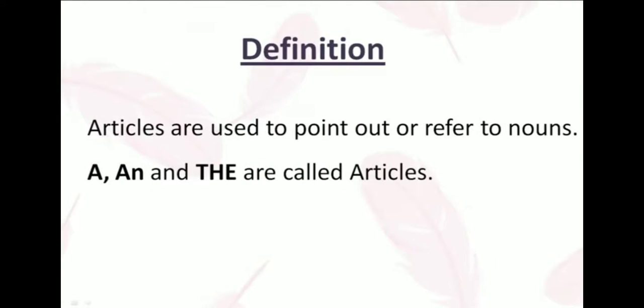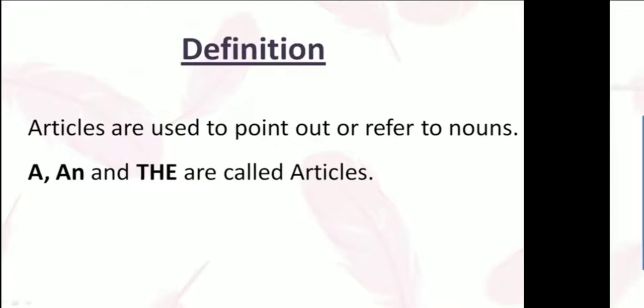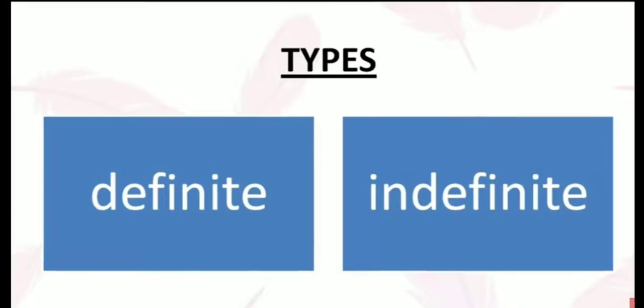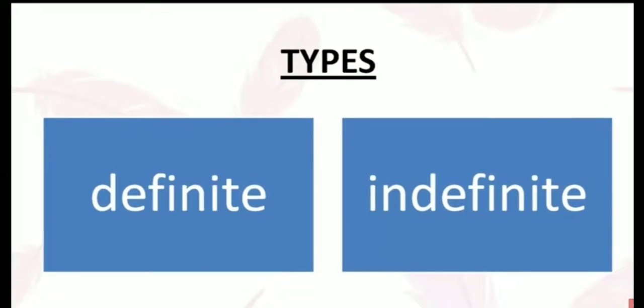Let's see the definition of article. Articles are used to point out or refer to a noun. A, an and the are the articles. English has two types of articles: a and an, and the. Let's see the types of articles. The types of articles are definite and indefinite.